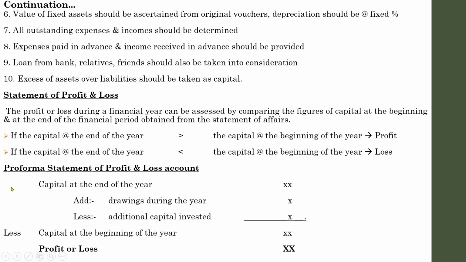I hope you understand the concept. If you get a positive amount, it is a profit during the year. If you get a negative amount, it is a loss during the year. We will discuss this part during the practical case in detail. I hope you understand the theoretical aspect of statement of affairs and statement of profit and loss. We will discuss the practical sessions in the next session. So just go through all these theoretical aspects. If you have any queries, please let me know. We will discuss further cases in the next session.